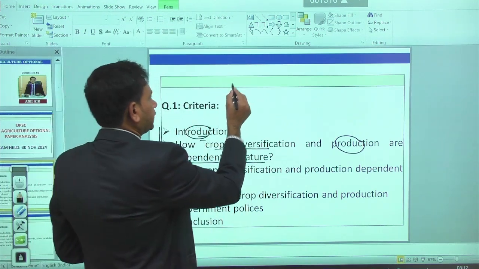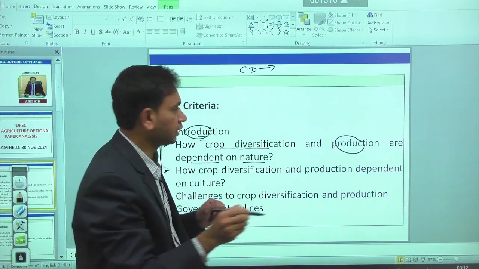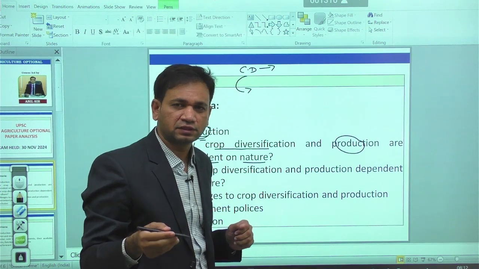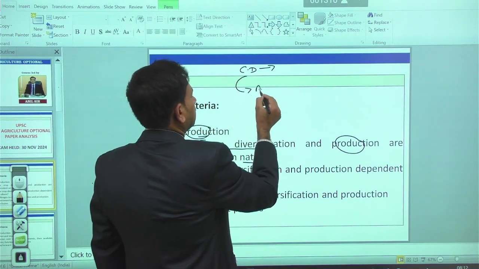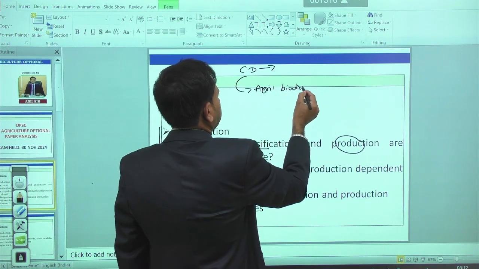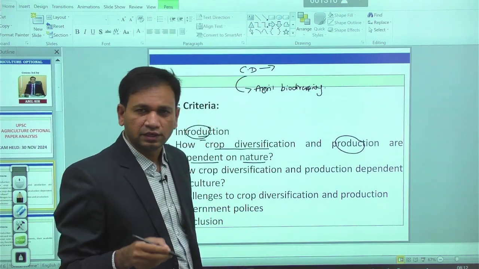When there is crop diversification in the given area, it has some direct and some indirect benefits on nature. It enhances agricultural biodiversity in the given region.